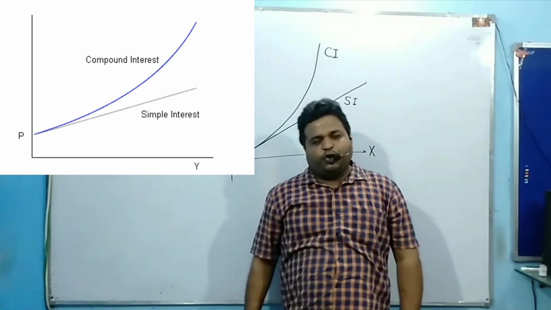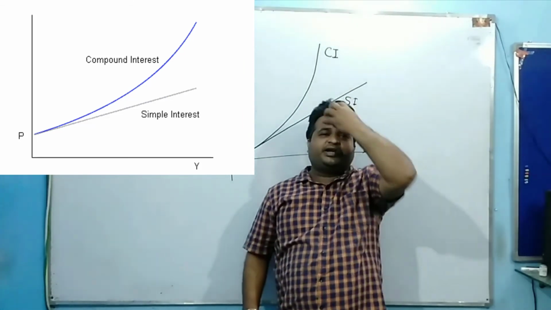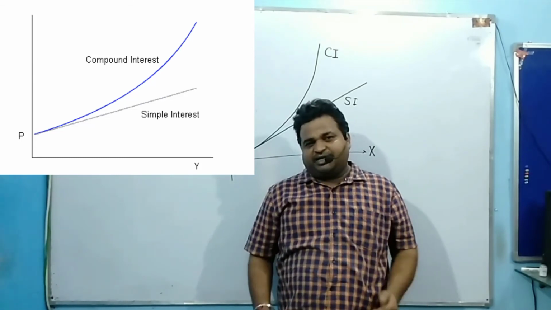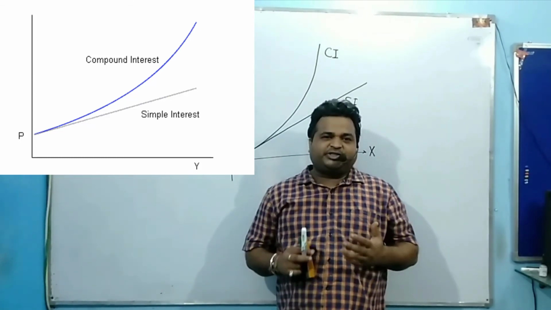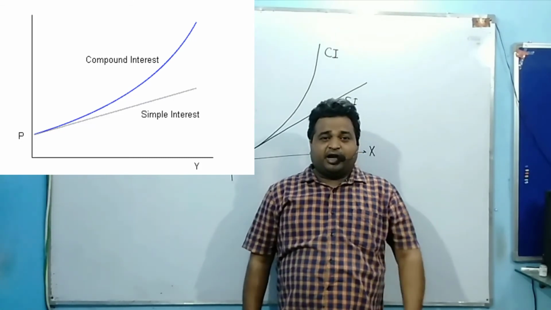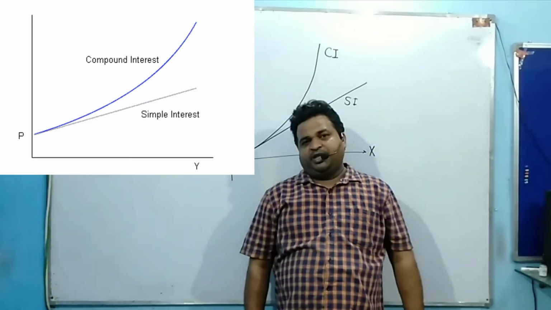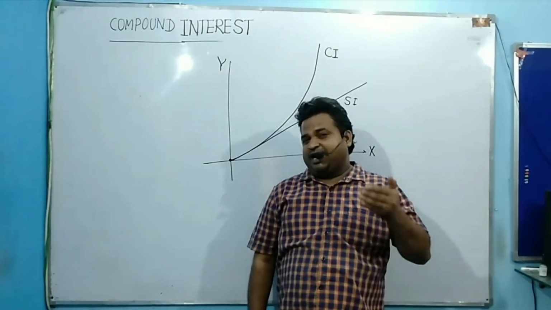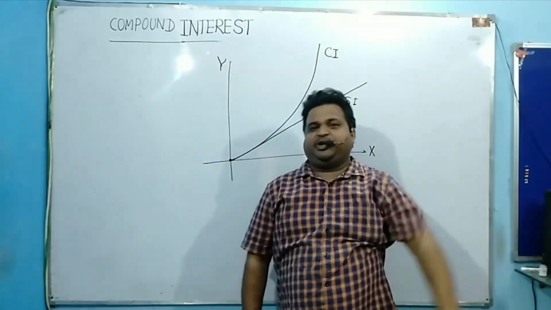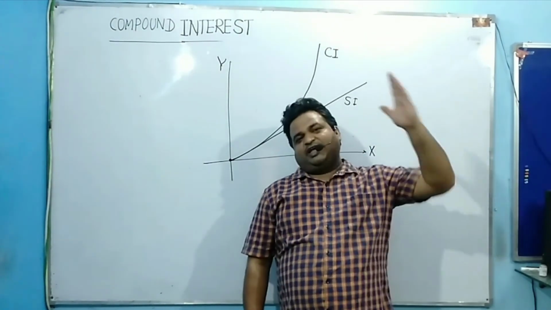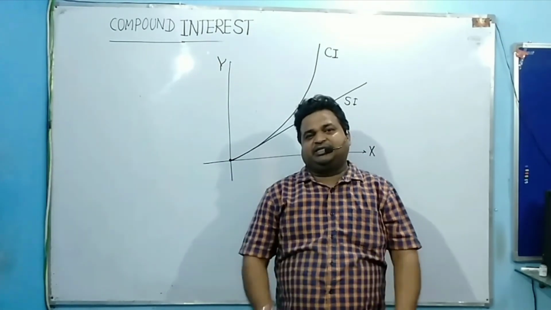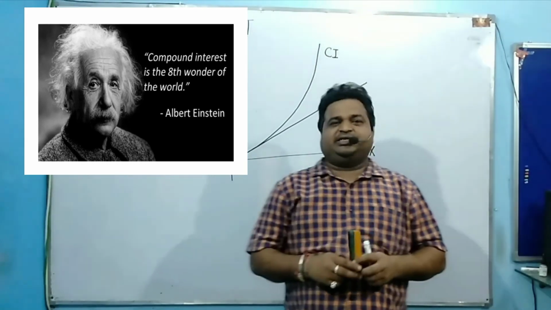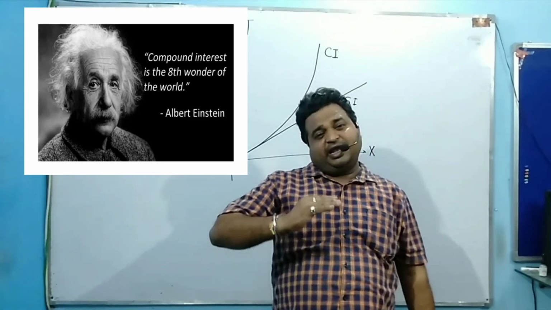One renowned scientist said that compound interest is the eighth wonder of the world. Do you know which scientist I am talking about? Who said that compound interest is the eighth wonder of the world? Initially the difference is not very much, but after a certain period of time it increases abruptly. It increases fast. And that scientist's name is Albert Einstein. Yes, Albert Einstein says that compound interest is the eighth wonder of the world.